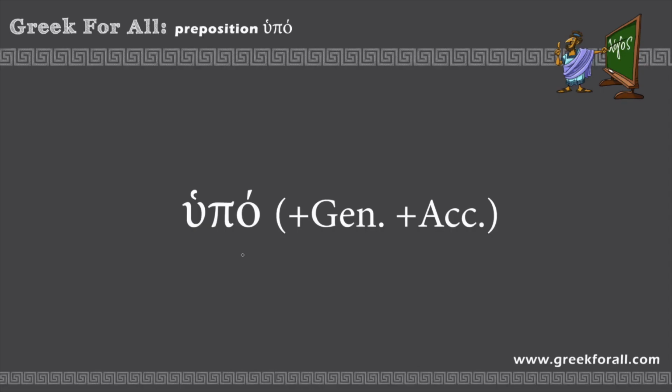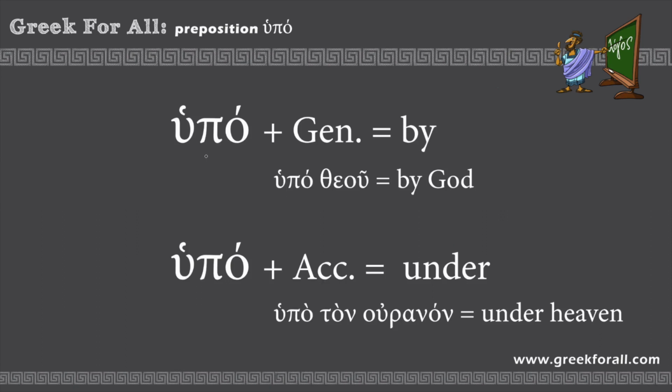The preposition hupo works with two cases, with genitive and accusative. The meaning and the translation of the preposition hupo will depend on whether the following word stands in the genitive or accusative case. Let's take a look. Hupo plus genitive means by. For example, hupo theou. We can see that the word theou, God, stands in the genitive case because it has the genitive case ending. So we translate hupo as by and we receive by God.